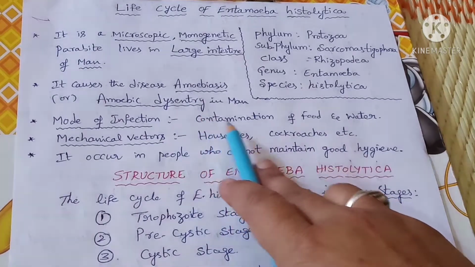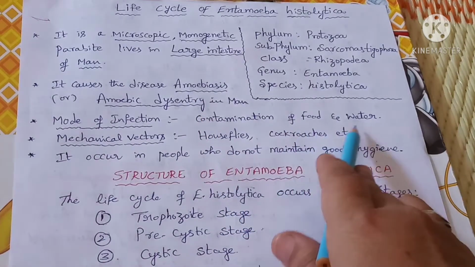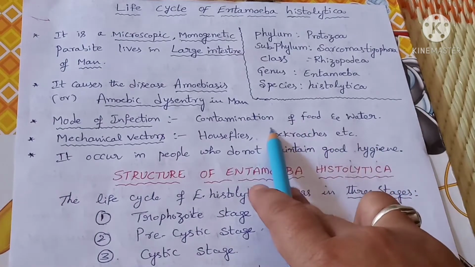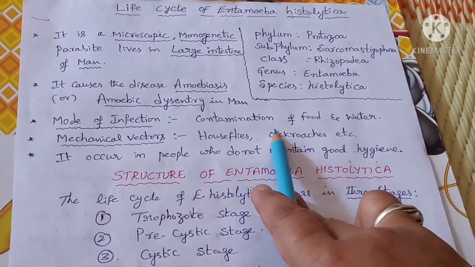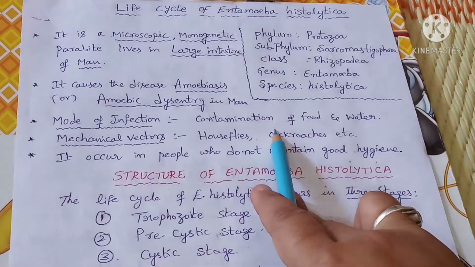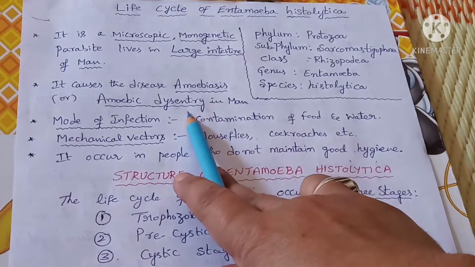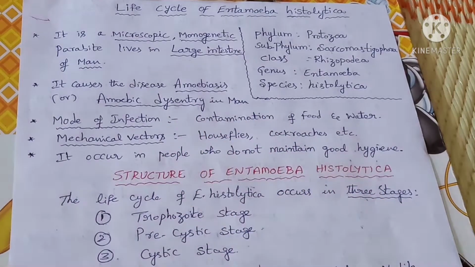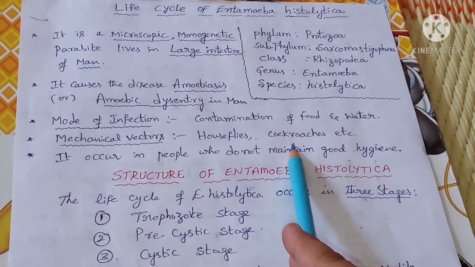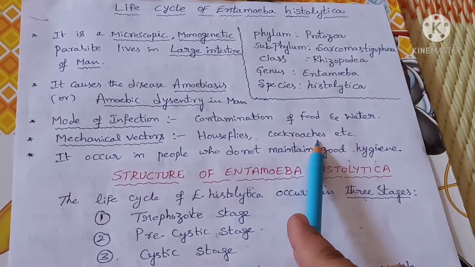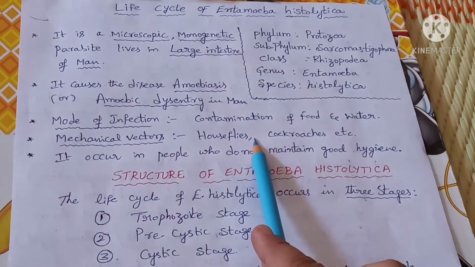The mode of infection is through the contamination of food and water. If an infected person contaminates the food or water, and that food is eaten by a healthy person, the parasite enters the healthy person and causes amoebic dysentery. Another mode of infection is through mechanical vectors like houseflies and cockroaches, which also transfer the disease.